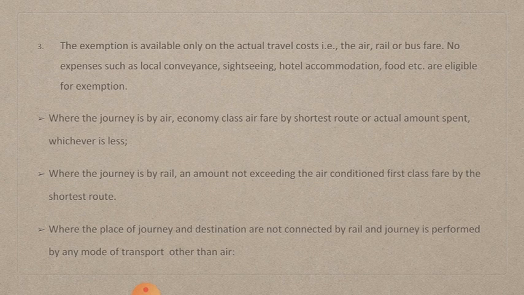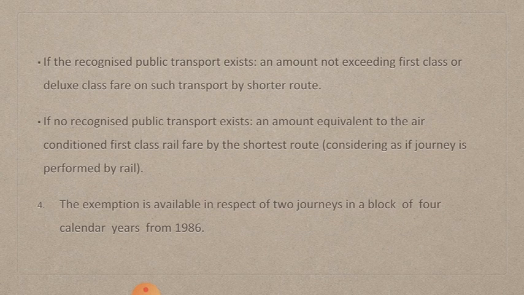If their destination is that place where the train is not going and they are not traveling by air, there are conditions to claim deduction. The conditions are, if the recognized public transport exists. Public transport other than rail or air is bus transportation.